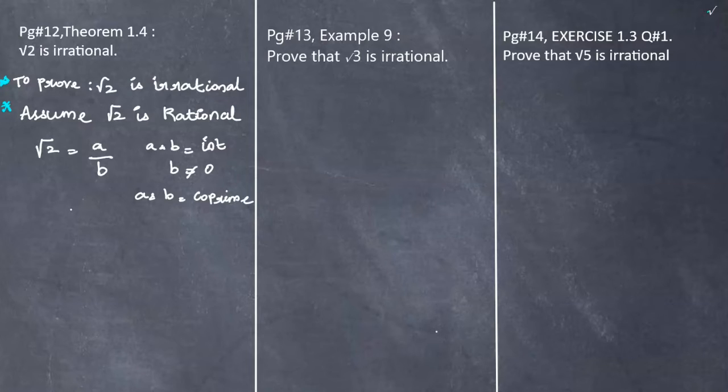Co-prime in the sense that a and b have HCF equal to 1. If a and b don't have only 1 as a factor, then it can prove that root 2 is irrational.